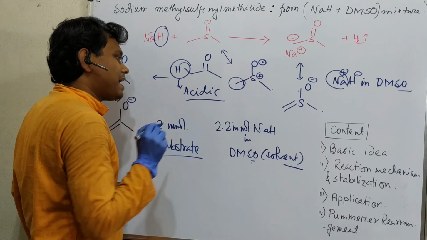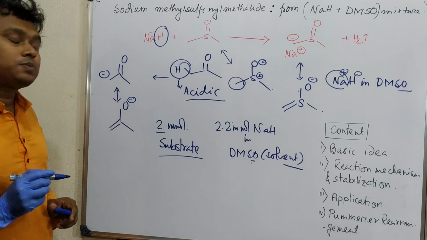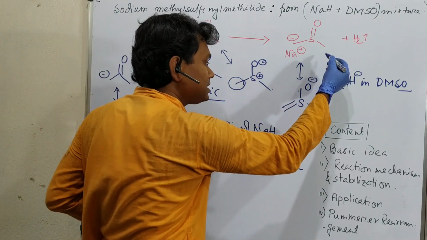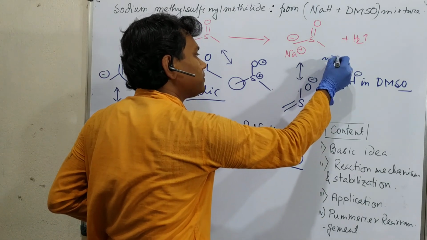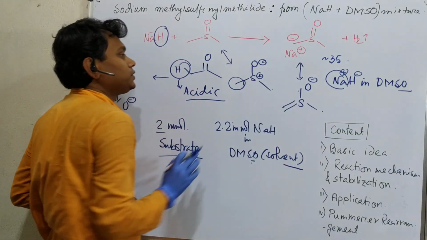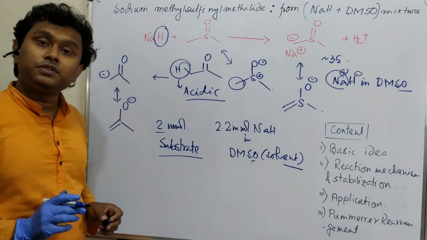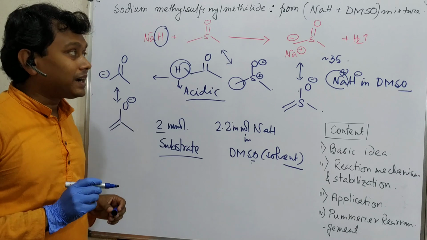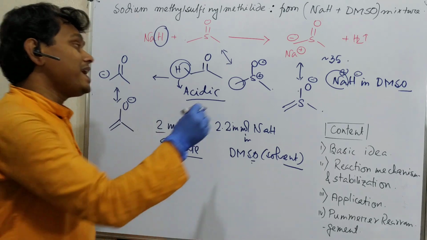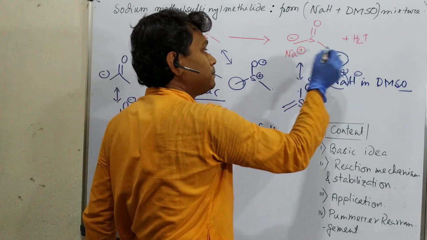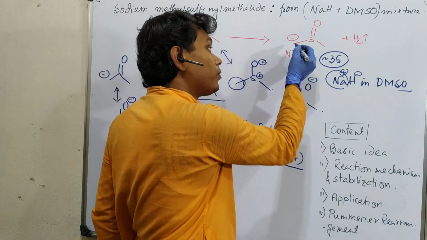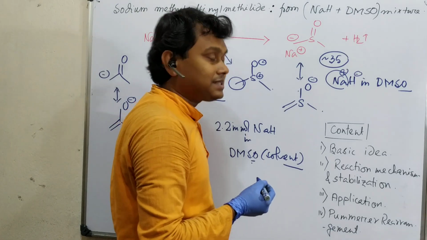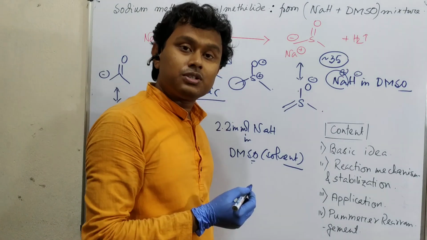The corresponding base is very strong. The pKa of the corresponding acid is around 35. The source of this information is Wikipedia. This is a very strong base, and this makes this reagent very useful as a base, point number 1, or point number 2, as a nucleophile. This actually is a carbanion, so it can act as a base or as a nucleophile based on the situation.